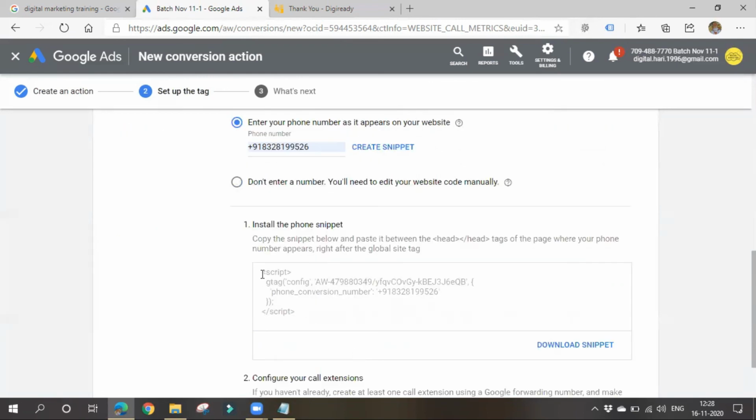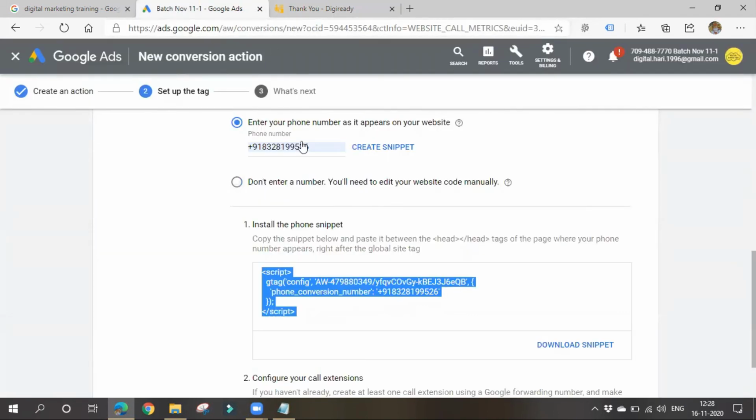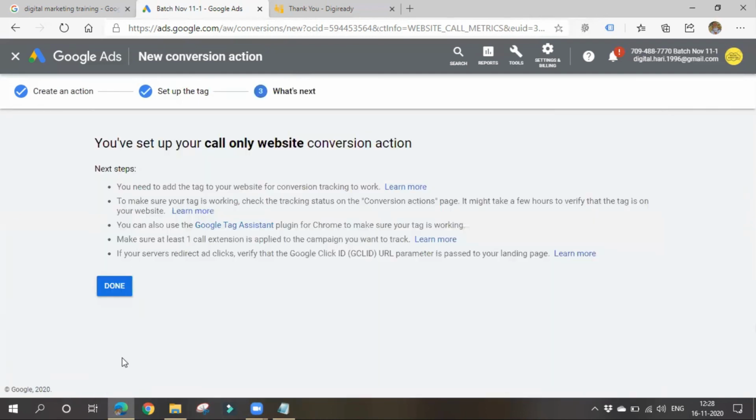After create snippet, you have to place this code in your website. Now the number is this, right, 83281999 something. If I place this code, this number will be changed. The Google forwarding number will be shown here instead of this particular number. So whoever makes a call through that number, all those calls will be tracked. Next you have to place this code.